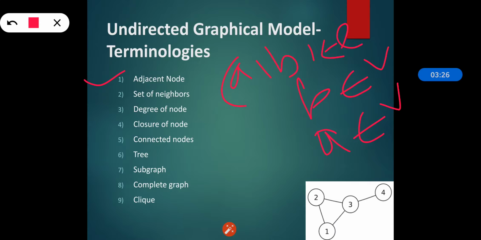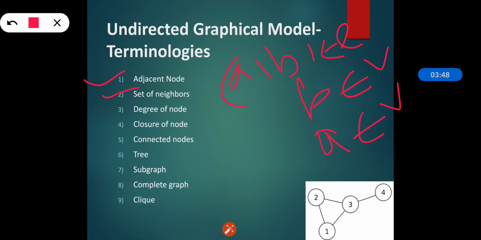The two nodes are adjacent if they share a common edge, which joins the two vertices. We can also say that the two endpoints of an edge are adjacent nodes because they are next to each other.